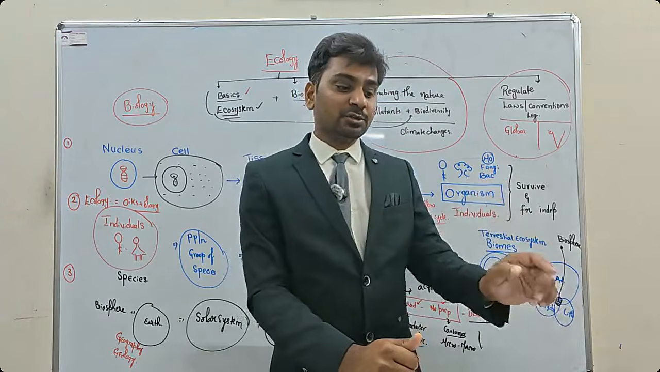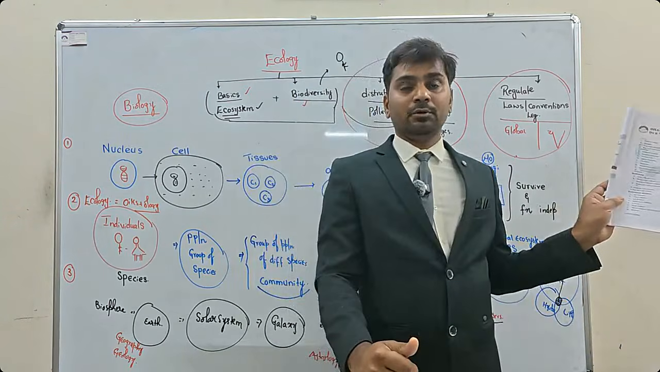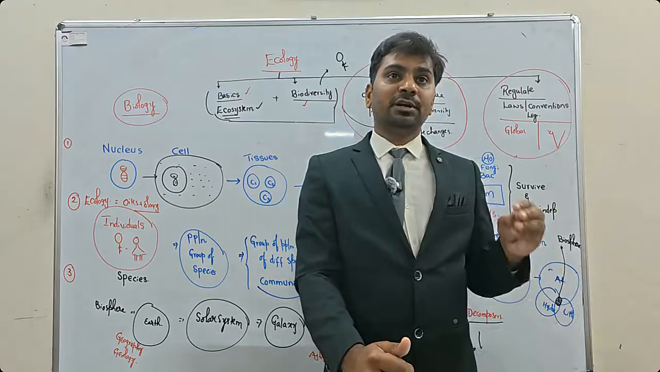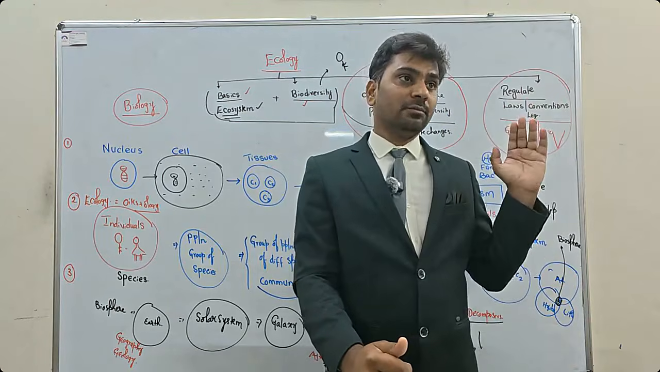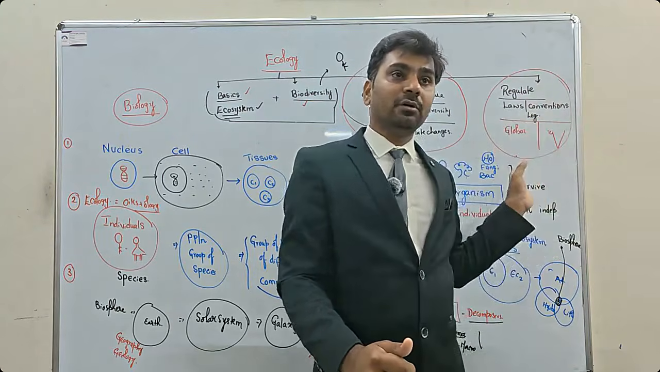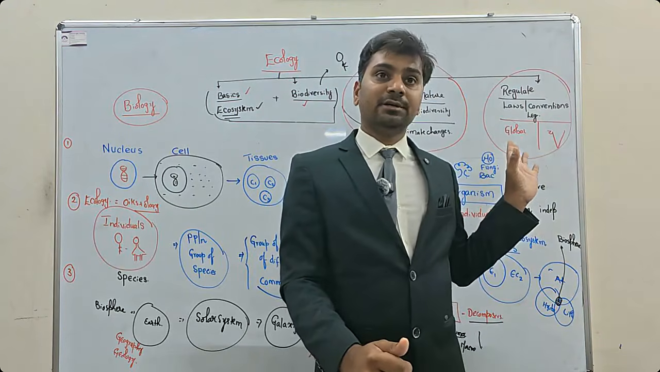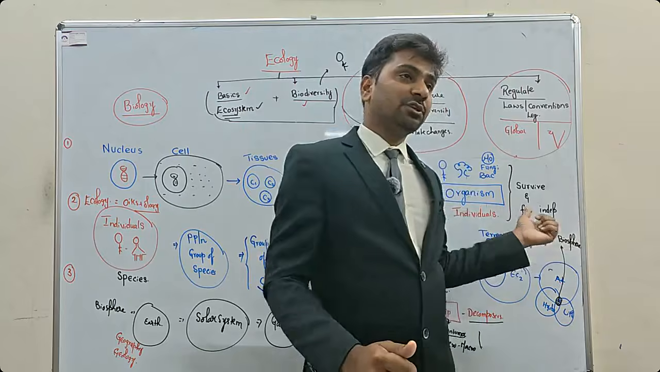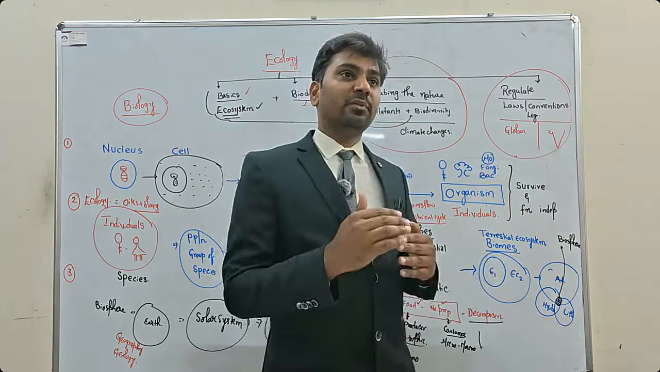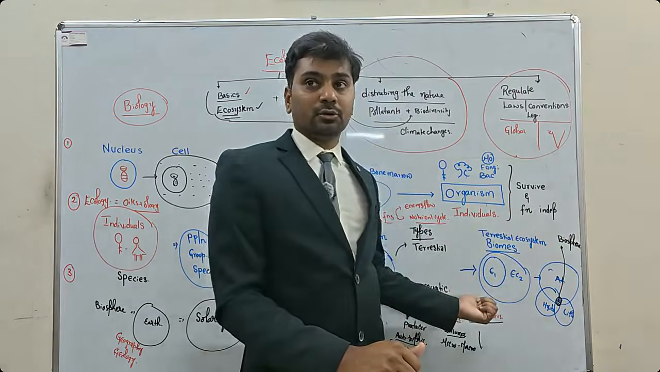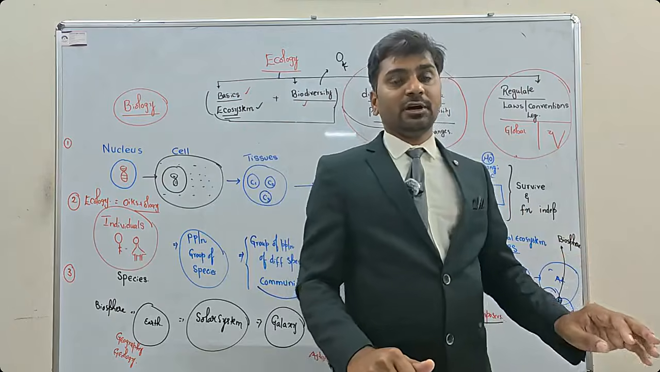Here comes the concept of food chain and food web. Food chain is how food is transferred. Food web is the entire web of the ecosystem where food is being generated circularly. That is called food chain and food web. Where do food chain and food web come from? They come from these components. This is the next system that you have to understand.